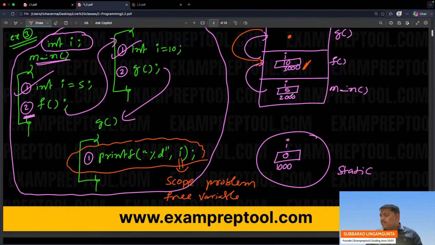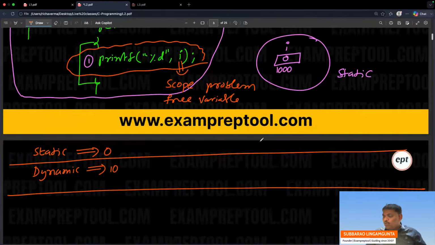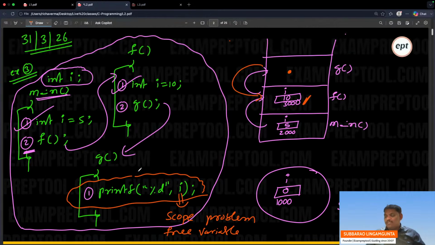Whenever a problem comes, there are two solution models. Which solution? The owner will decide. The C language owner said follow static scoping. Some other programming language owner will say follow dynamic scoping. In our syllabus, only the C language is there. If at all something special, they will ask you to do dynamic scoping. If they don't say anything, follow static scoping. No local, go to global, that is called static scoping. Dynamic scoping, no local, go to previous.